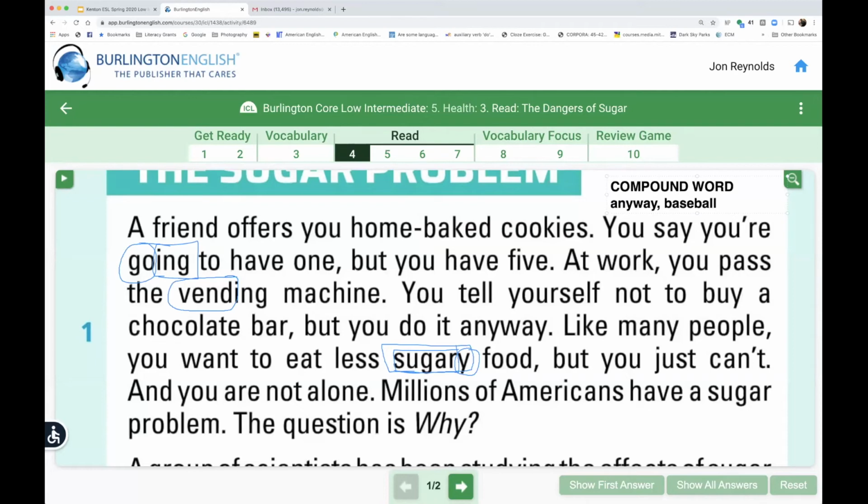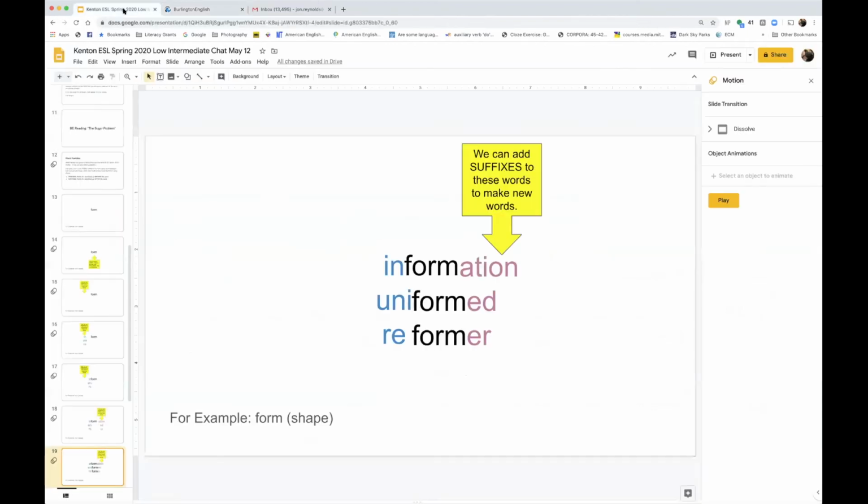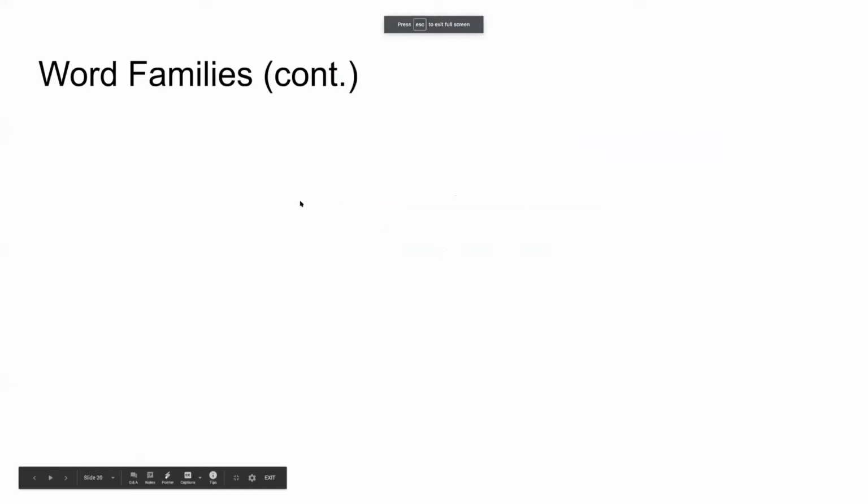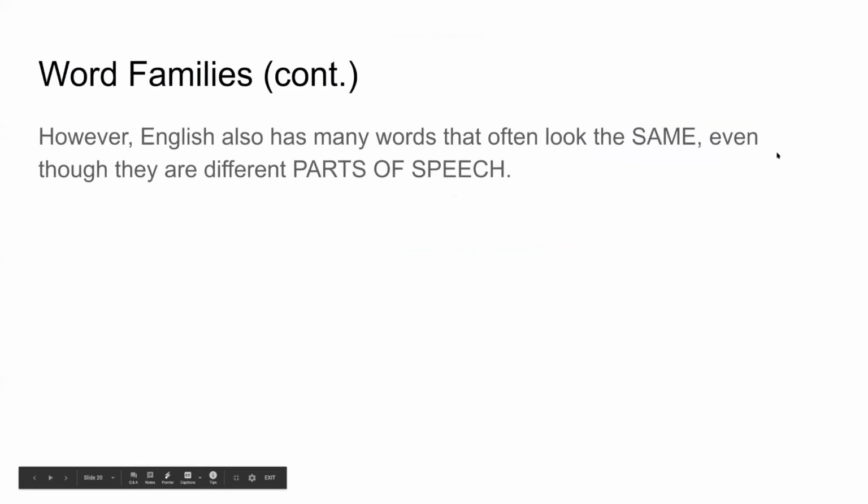Okay, well, we don't have time to look through the whole reading, and really the reading does not have many. Enjoyable. Yes, but that's one a little bit later in the reading. Yes. Okay. So again, there are lots of word family words. Now we're going to come back to this in just a moment, but I just want to say before we kind of continue, so in thinking about these word families, I'm going to just return for just a moment. I want to finish with this quick point about word families, okay?